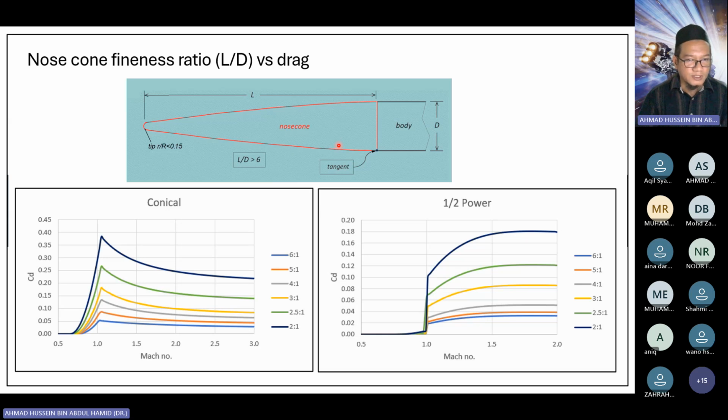So there's always competition. You have to find a sweet spot between the mass of the nose cone and the drag reduction. There's also a competition between mass and stability. Later we'll discuss how the mass of the nose cone affects the stability of the rocket.